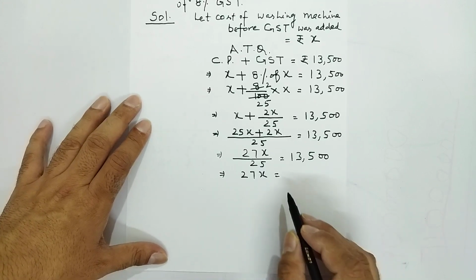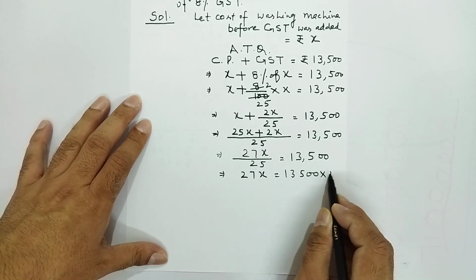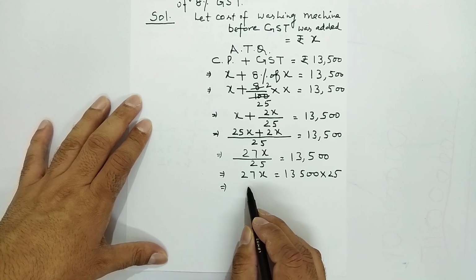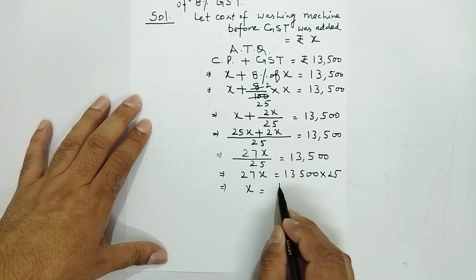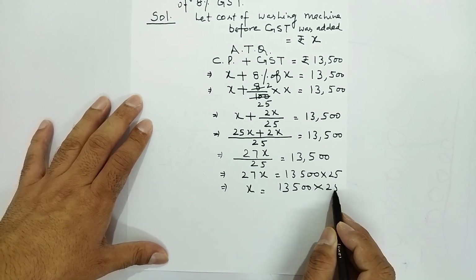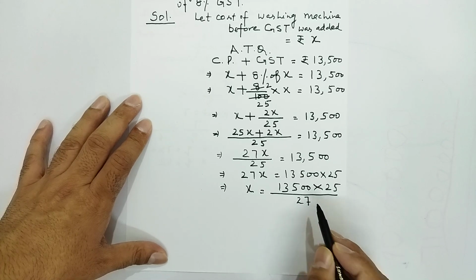So 27x will be what? This and this will be multiplied. 13,500 multiplied by 25. Now x is equal to 13,500 multiplied by 25 upon 27.